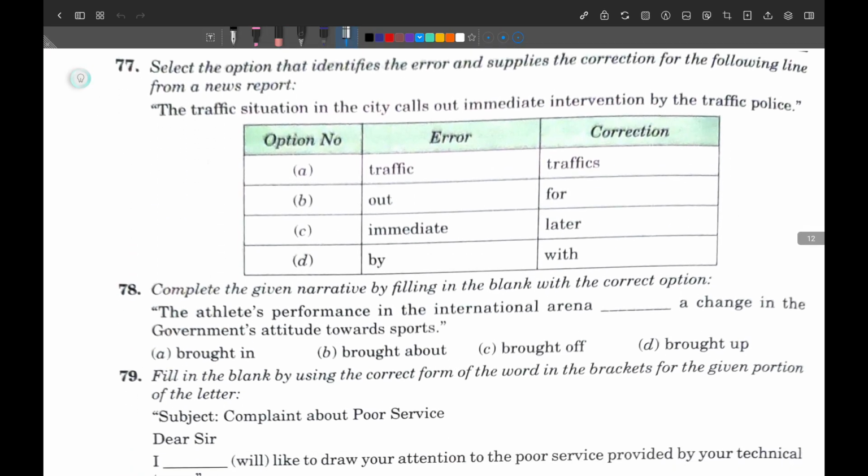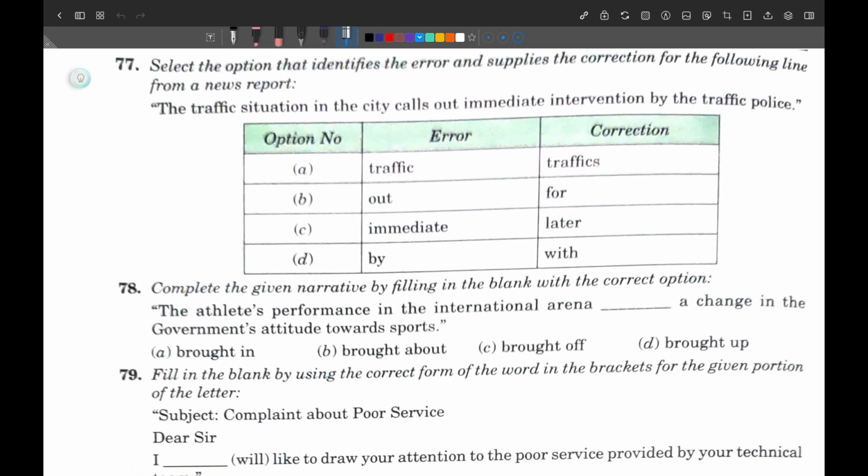Question number 77. The traffic situation in the city. First of all, it is a news report. Now read it out. The traffic situation in the city calls out immediate intervention by the traffic police. Traffic police. So traffics can't be correct. The traffic situation in the city calls for. Okay, B number option must be correct here.